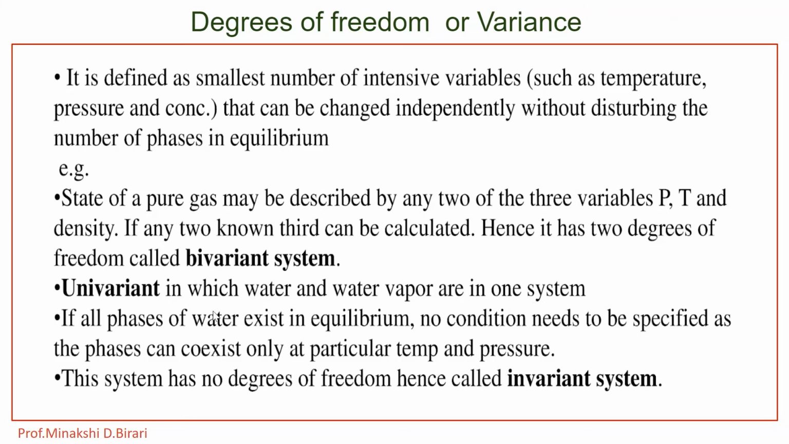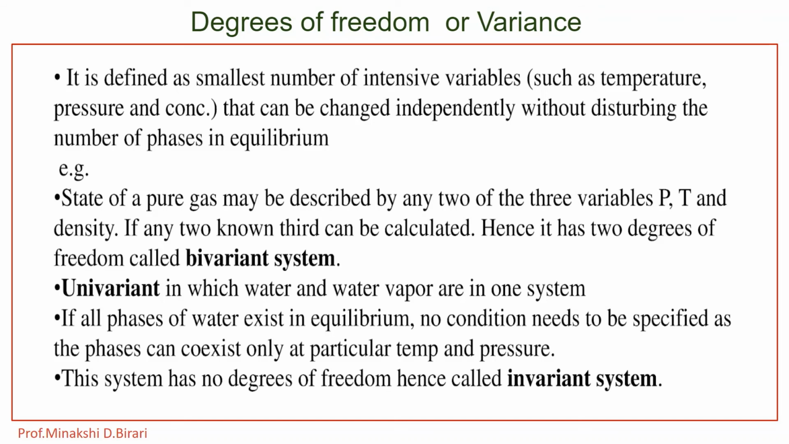If all phases of water exist in equilibrium, no condition needs to be specified as the phases can coexist only at a particular temperature and pressure. This system has no degrees of freedom, hence it is called an invariant system. So the assignment of numerical values of freedom will enable us to describe the system completely at equilibrium. Systems with degrees of freedom 0, 1, 2, 3 are called non-variant, monovariant, bivariant, trivariant systems respectively.